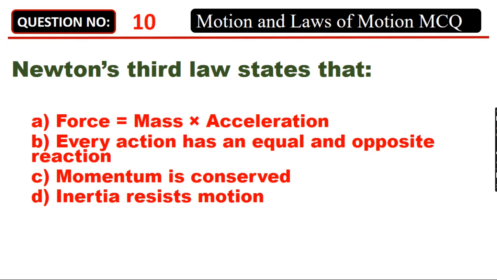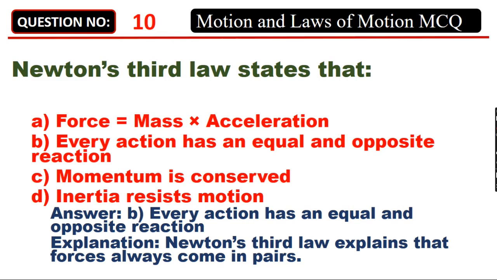Newton's third law states that A. Force equals mass times acceleration. B. Every action has an equal and opposite reaction. C. Momentum is conserved. D. Inertia resists motion. Answer: B. Every action has an equal and opposite reaction. Newton's third law explains that forces always come in pairs.